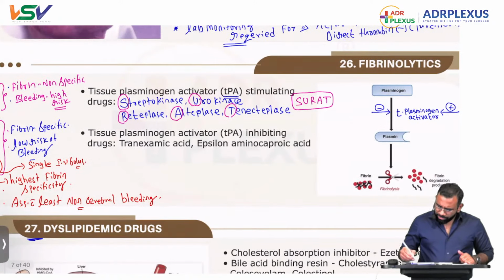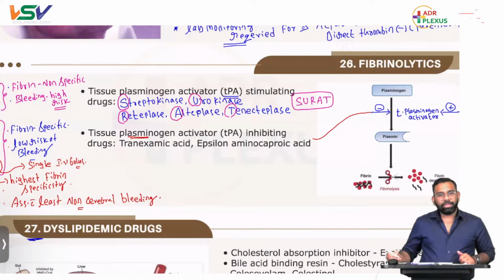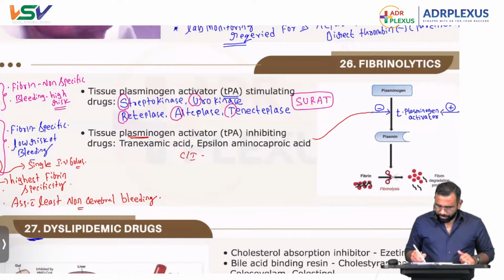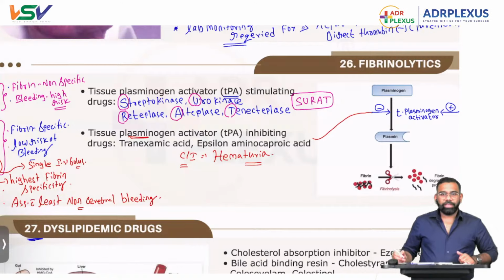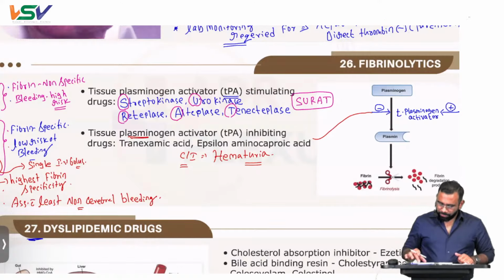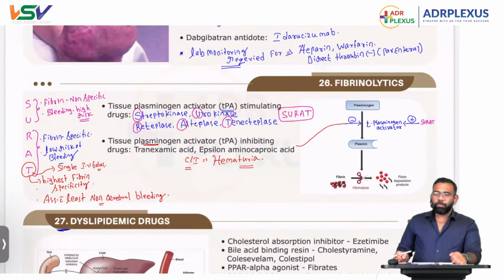Now, what are the drugs which inhibit that? Those are tissue plasminogen activator inhibiting drugs, the antifibrinolytics: tranexamic acid and epsilon amino caproic acid. They inhibit this, and they are contraindicated in hematuria, because it may lead to clot deposition and renal failure. That's all about these fibrinolytic drugs and their peculiar points.